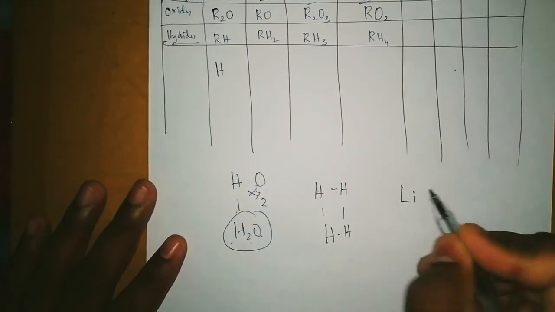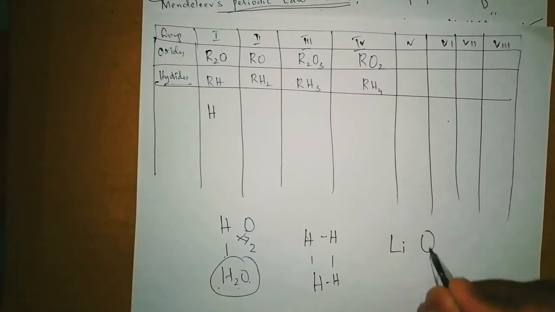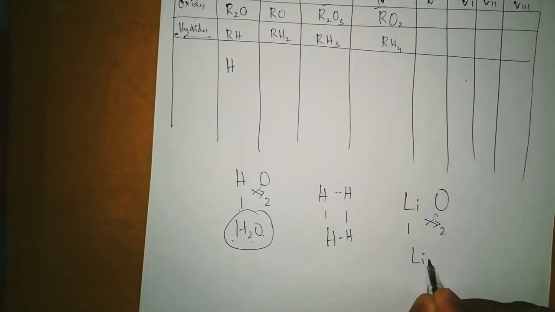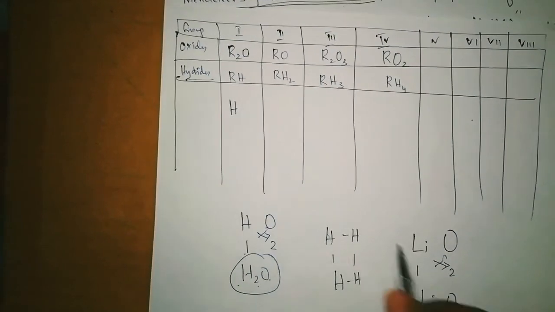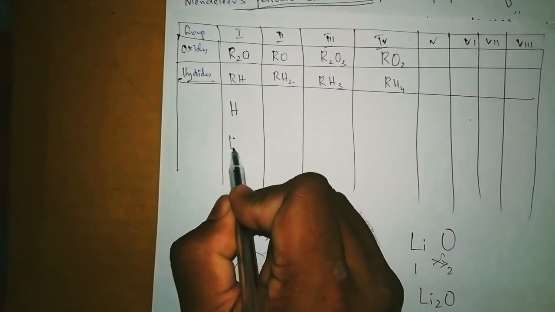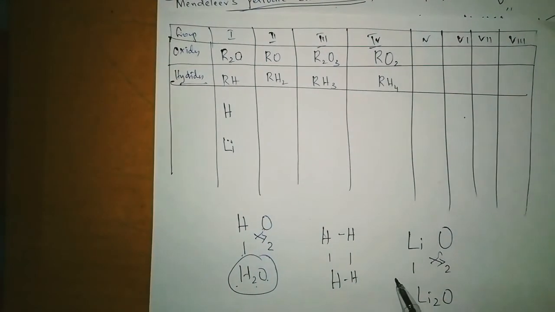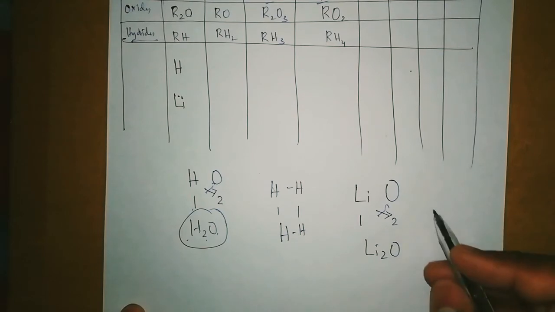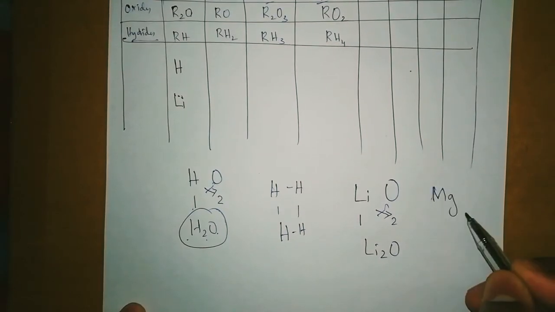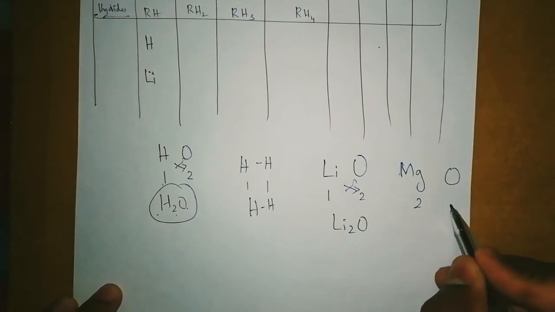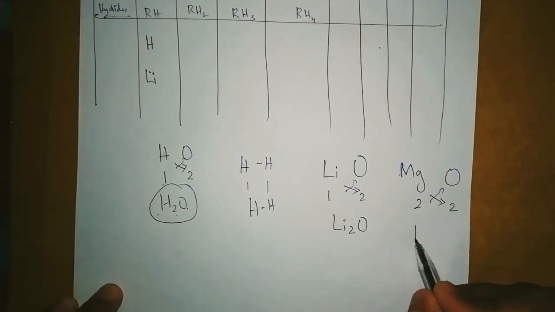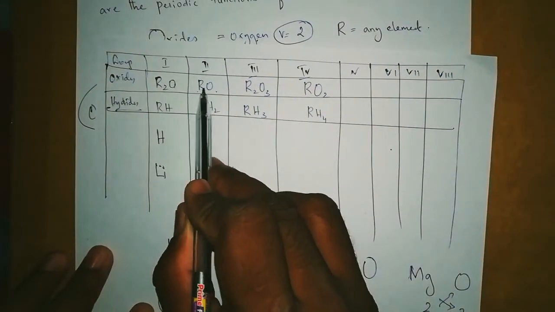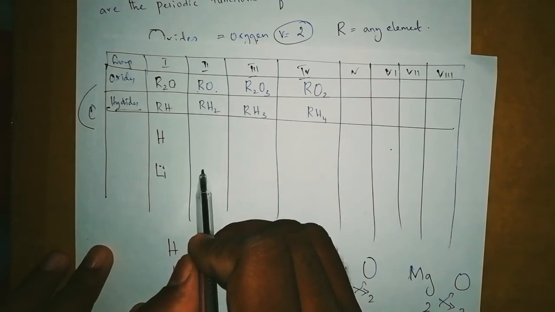Lithium combined with oxygen, what will it be? Its valency is 1, oxygen's is 2, so it comes Li2O. So Li2O is R2O, so lithium can come here. Okay, suppose he took magnesium. Take an example of magnesium. Its valency will be 2, oxygen's valency will be 2. So it becomes MgO. Where does this MgO come? RO, MgO. So it should come only here.